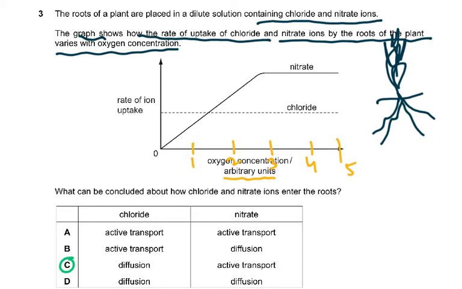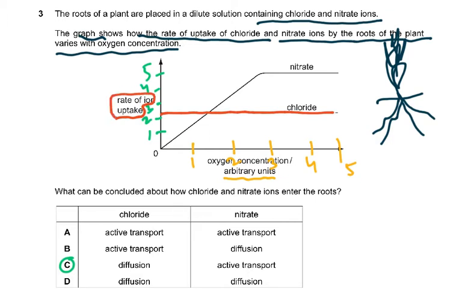Then the rate of ion uptake, let's put something here as well. So let's put 1, 2, 3, 4, and 5 here. Now you see another very important thing is happening, that even though we are increasing the oxygen concentration, the chloride ions, the rate is constant. The rate of ion uptake, you all must read the y-axis very carefully.